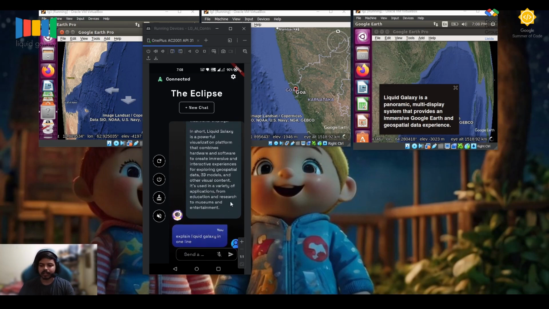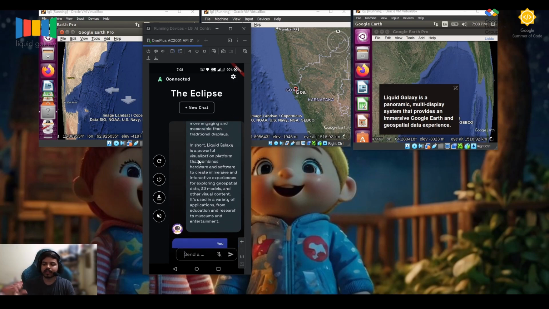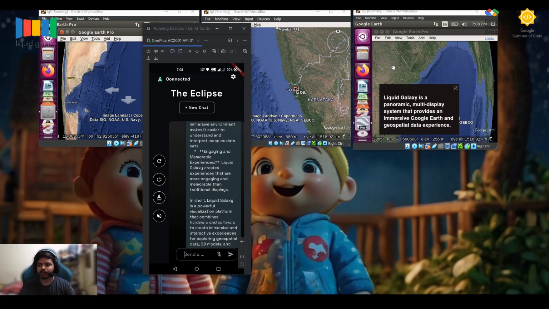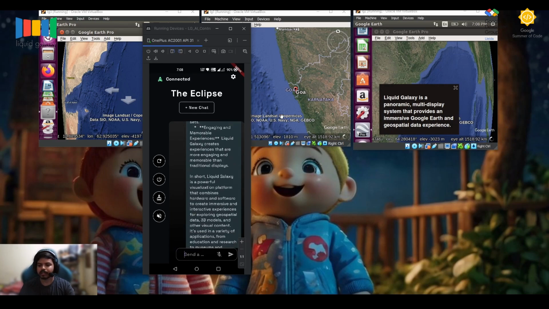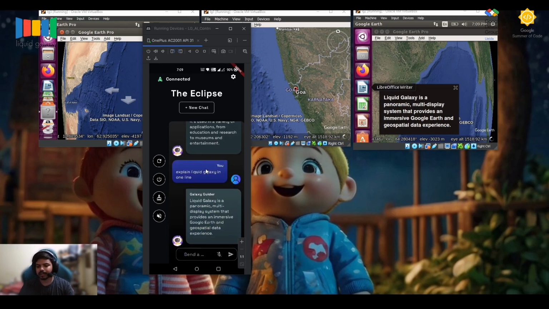When the text is too long, it doesn't appear on the rightmost Liquid Galaxy screen because it is not scrollable. That's why the size doesn't fit, and hence the text is not rendered on the rightmost screen.